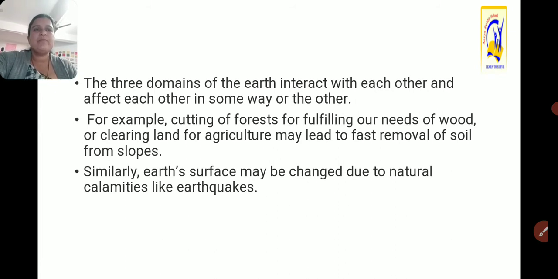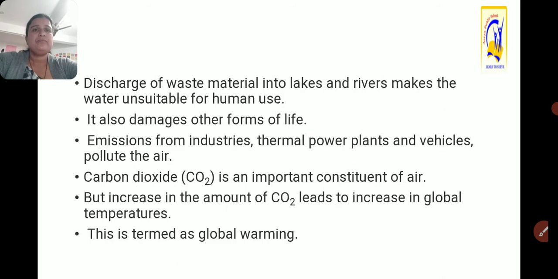Also buildings may fall down, as well as many other natural calamities, such as volcanic eruptions and all. Discharge of waste material into lakes and rivers makes the water unsuitable for human use.